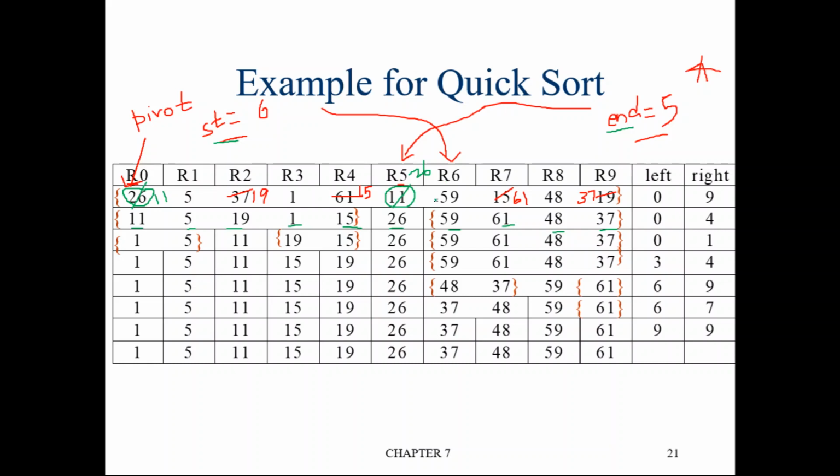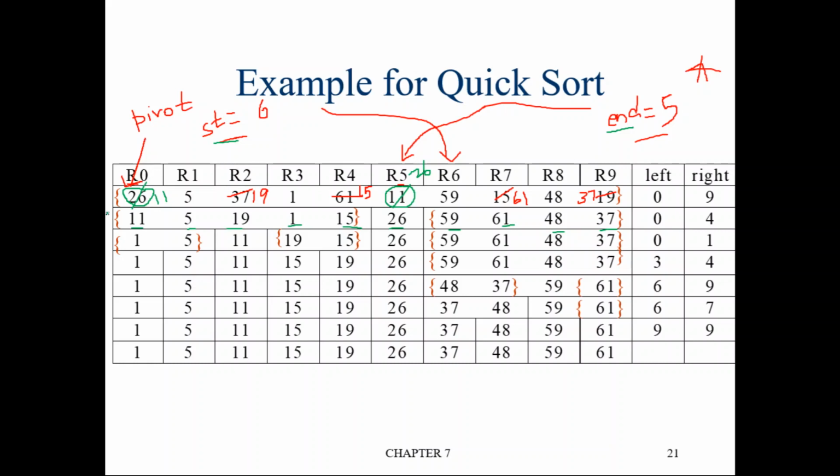The inner loop will come out when start is not less than end, that is, when start becomes greater than or equal to end. Once it comes out, in that situation we have to swap the element at end location with the element at pivot location.